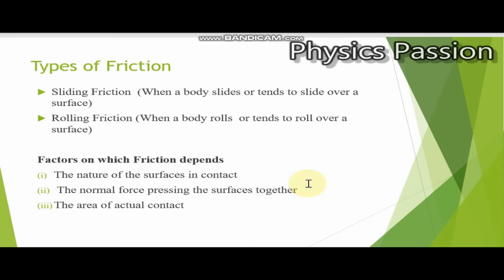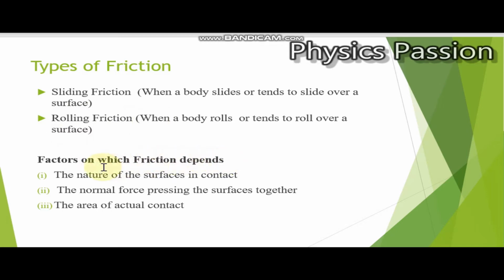Next is types of friction. We have basically two types of friction. First is sliding friction and another one is rolling friction. When a body slides or tends to slide over a surface, the force of friction which comes into play is sliding friction, and when a body rolls or tends to roll over a surface, then that will be the rolling friction.